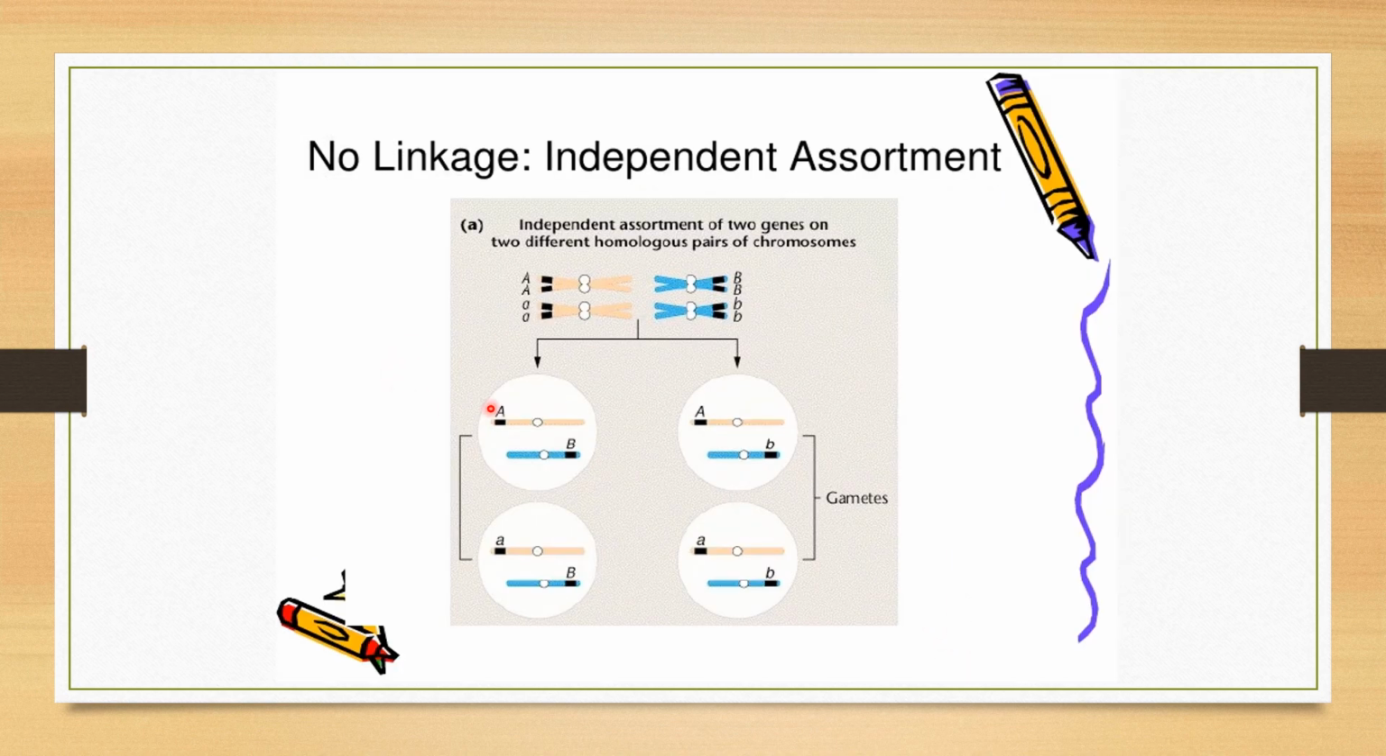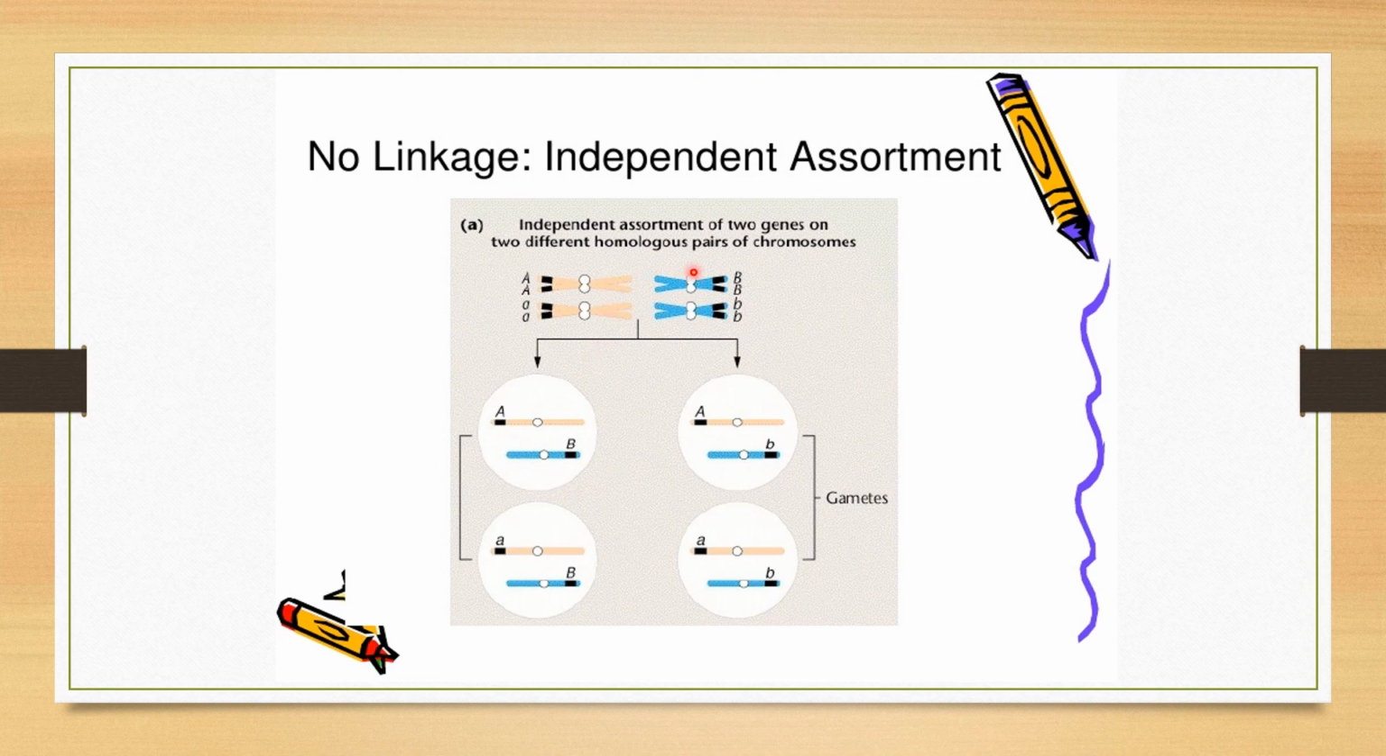Now, what is this slide? No linkage, independent assortment. Here there is no linkage, so it is independently assorted. Independent assortment of two genes on two different homologous pairs of chromosomes. This is one homologous pair of chromosomes. This is the other homologous pair of chromosomes. Now, in this pair of chromosomes, what happens? You can see here, this is A and this is B. This is an independent assortment taking place.